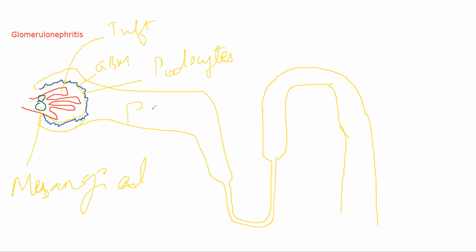This is your PCT. This is your DCT. This is your collecting tubule or collecting duct. This is your loop of Henle. This is the descending loop of Henle. This is the ascending loop of Henle. That too, this is the thin part and this is the thick part. One is impervious to water, the other is impervious to sodium.